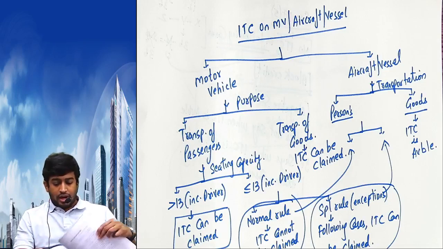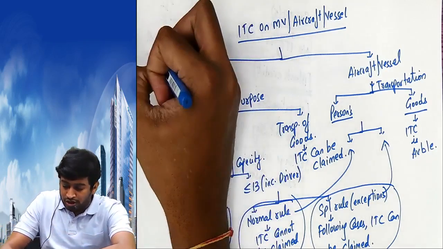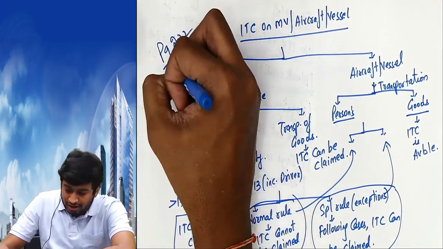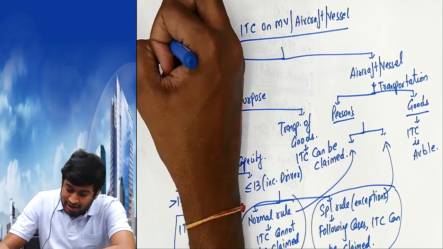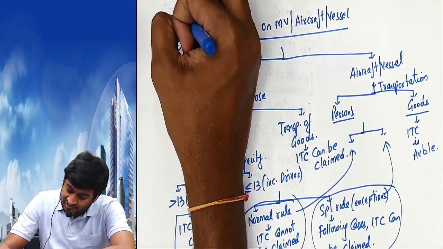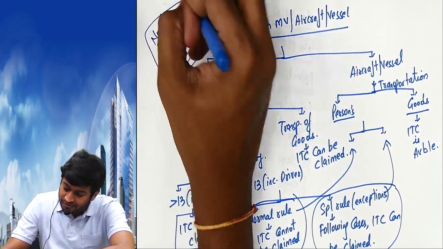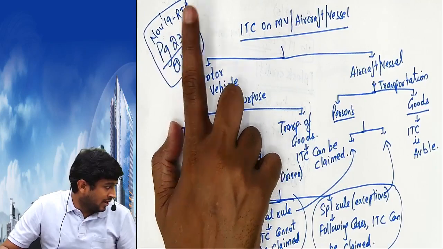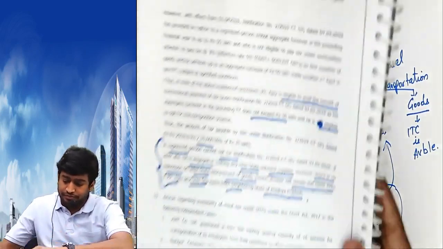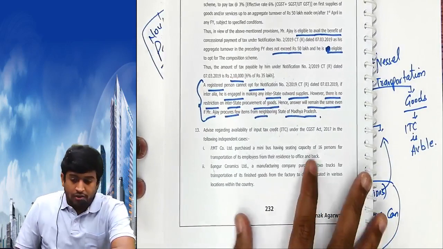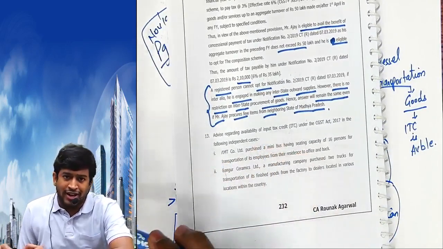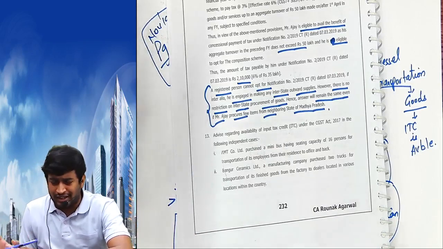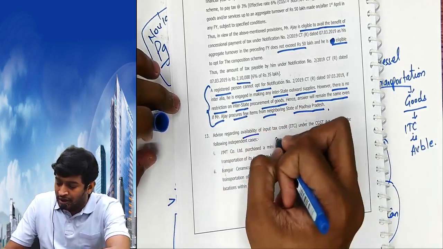ठीक है. Now please come to page 232. Question number 13, November 19 RTP problem. Here 4 cases are given. We have to just write ITC is available or not. It's available, ITC is available; not available, ITC is not available. उतना ही लिखना है. Advice regarding the availability of ITC credit.